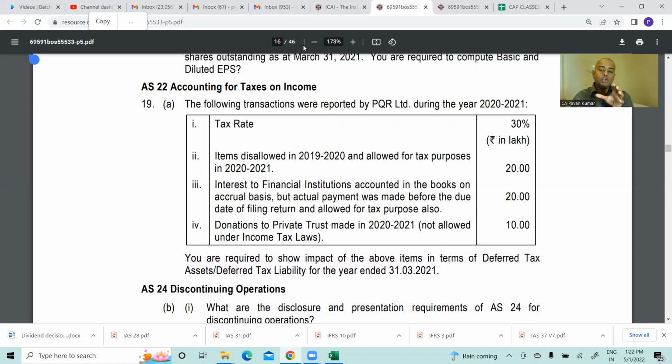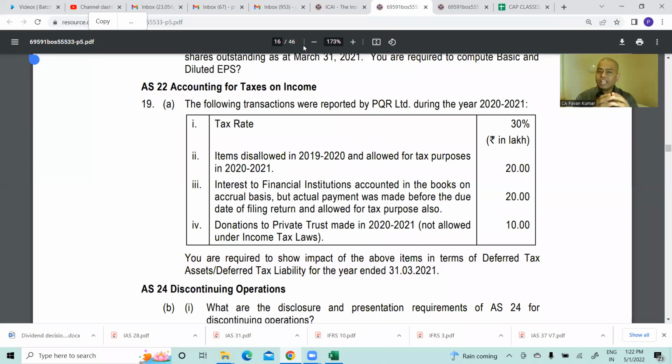Basically, do you remember there are two terms: temporary difference and permanent difference? What is a temporary difference? What is a permanent difference? If there is a difference between accounting income and taxable income due to one item which has the capability of getting reversed in subsequent years, then it is called a timing or temporary difference.